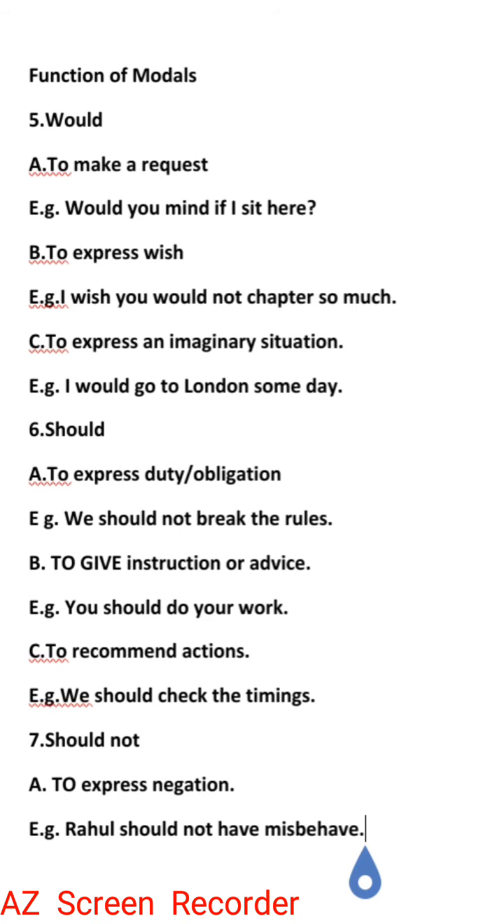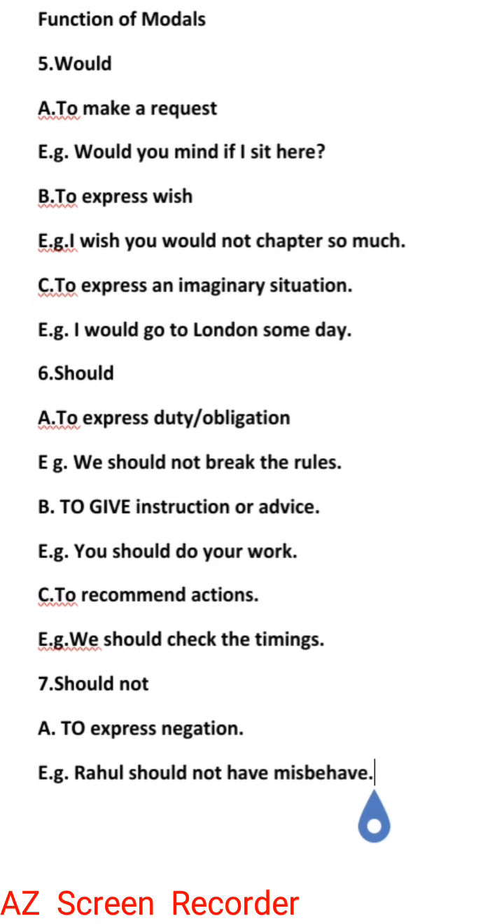Now moving further, the next modal we will be discussing is should. Here we'll be discussing three functions of should also. First one is to express duty or obligation. We should not break the rules. So first, should is used to show duty. Someone has to do something. We should not break the rules is an example. It is our moral duty. It is our obligation. Obligation also means duty, that we should not break the rules.